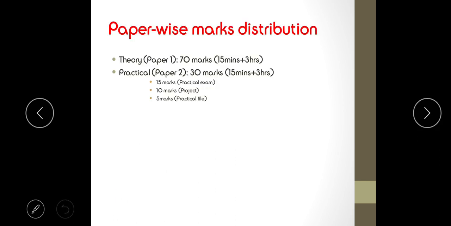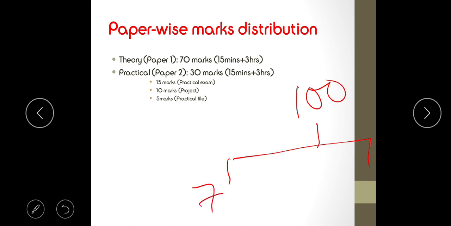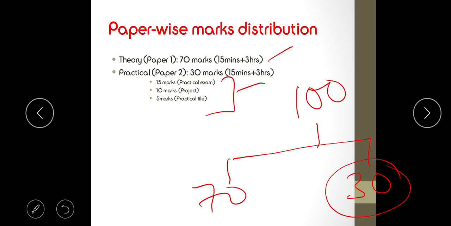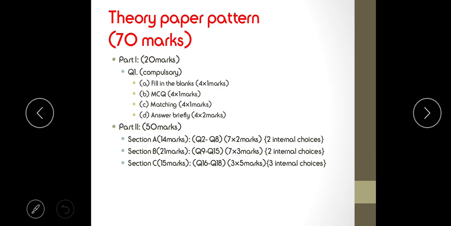Now this is the paper-wise marks distribution. It will be a 100 marks paper, which is divided into two parts, 70 marks and 30 marks. The 70 marks will be a 3 hour written paper with 15 minutes reading time, whereas the 30 marks is again divided into 3 parts: practical examination, project file and the practical file. The practical examination will be of 15 marks. The project and the practical file will be of 15 marks. The practical examination will be of 3 hours with 15 minutes reading time.